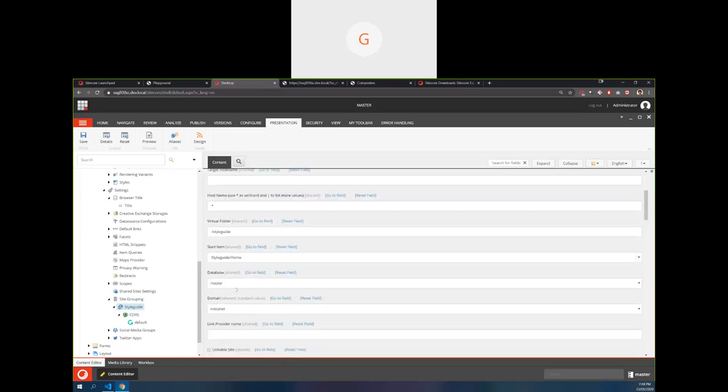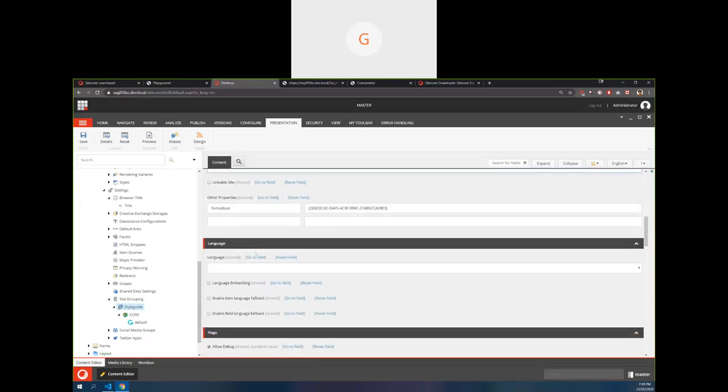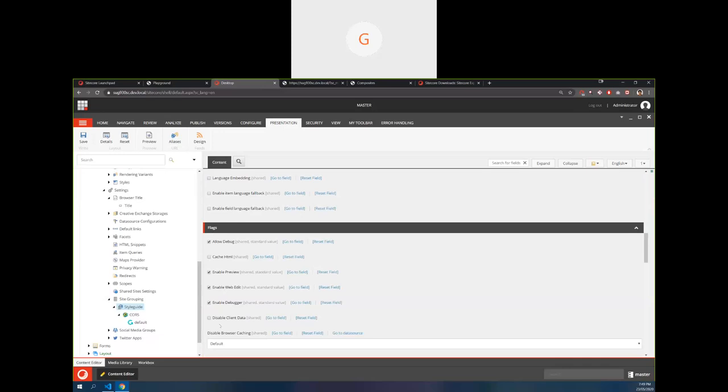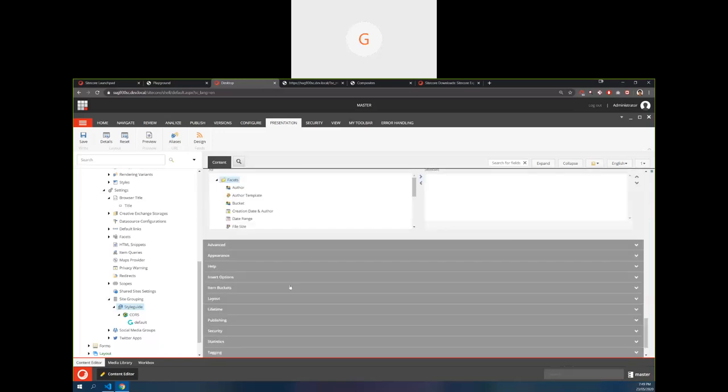All these settings we used to do with configuration, right? But here we can configure directly. And if you build some custom link provider, we can provide the link provider class name here. And also the language and a few settings here, like to enable cache, preview, web edit, debugger, all these things. Everything is kind of settings here.